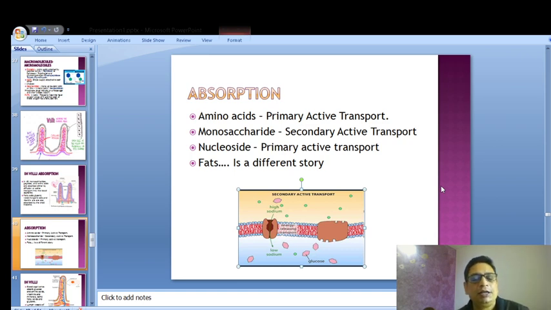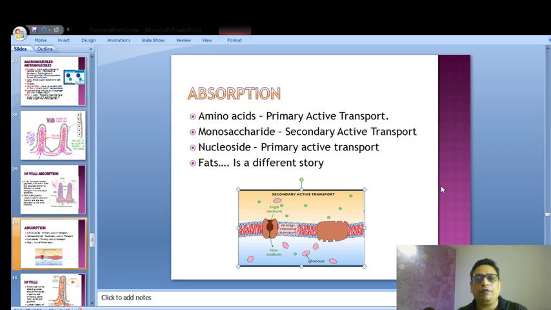Now nucleoside, again primary active transport, where ATP is used for getting the energy. But fats is a different story. So are you clear with all these things? Amino acids, how will they be absorbed? By primary active transport. Monosaccharide, how will it be absorbed? By secondary active transport. And nucleoside will be absorbed by primary active transport.